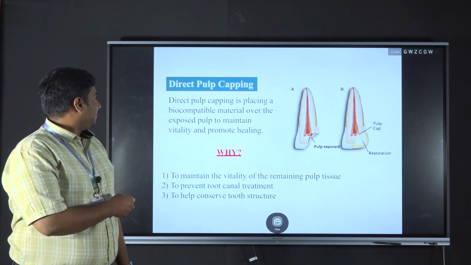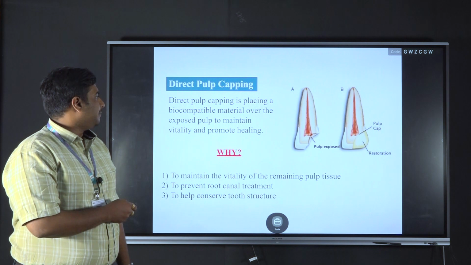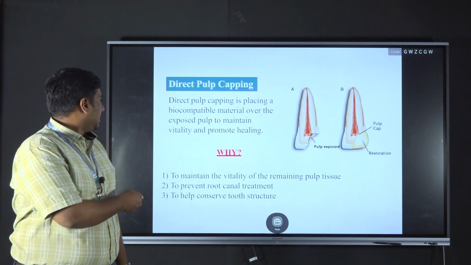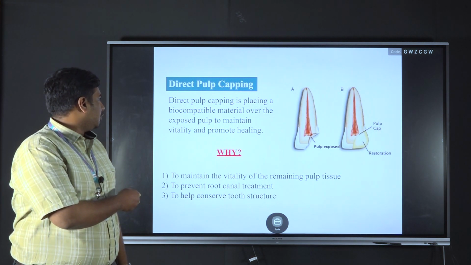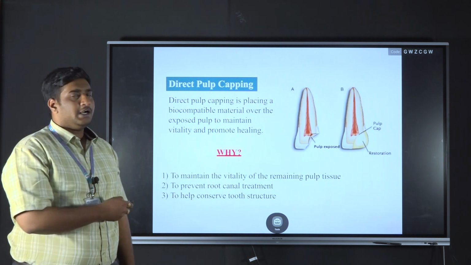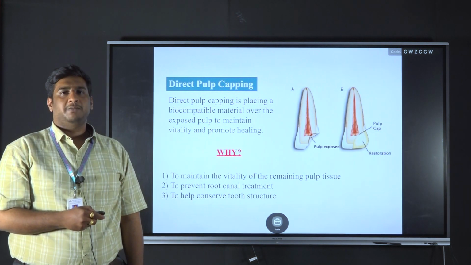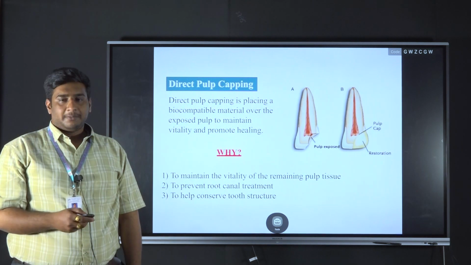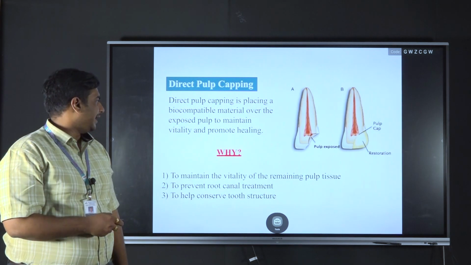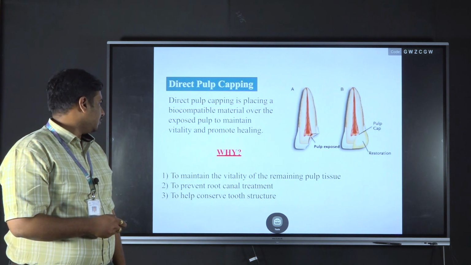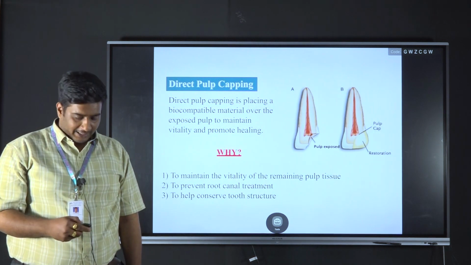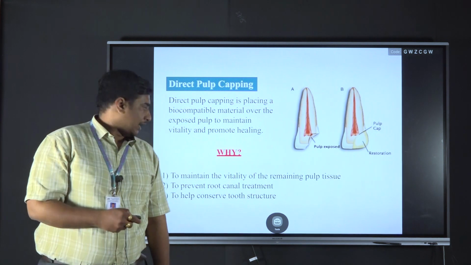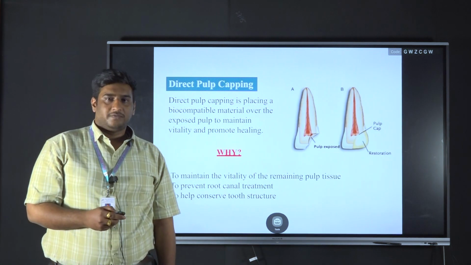In direct pulp capping, the medicament is directly placed onto the exposed pulp, and it is done to maintain the vitality of the pulp and to promote the pulpal healing, thereby the vitality of the tooth is maintained. So why do we have to do direct pulp capping? First, to maintain the vitality of the remaining pulpal tissue and to prevent root canal treatment, and also to help the conservation of the tooth structure.